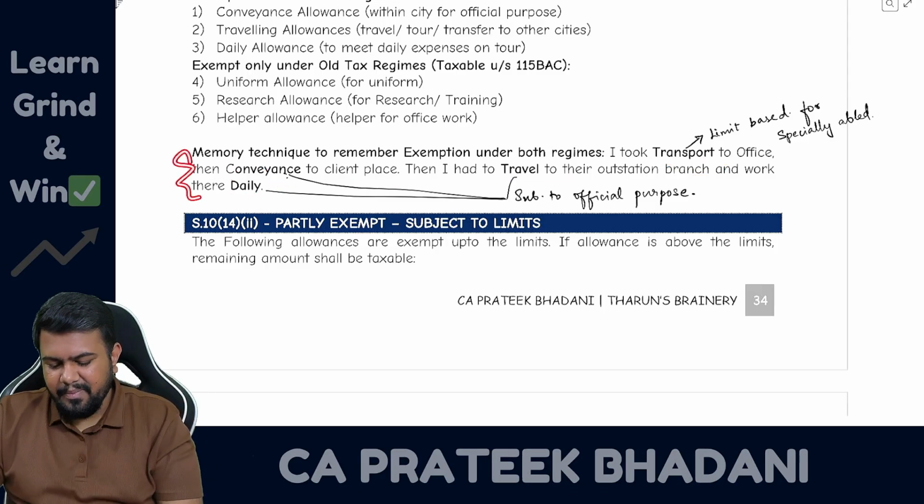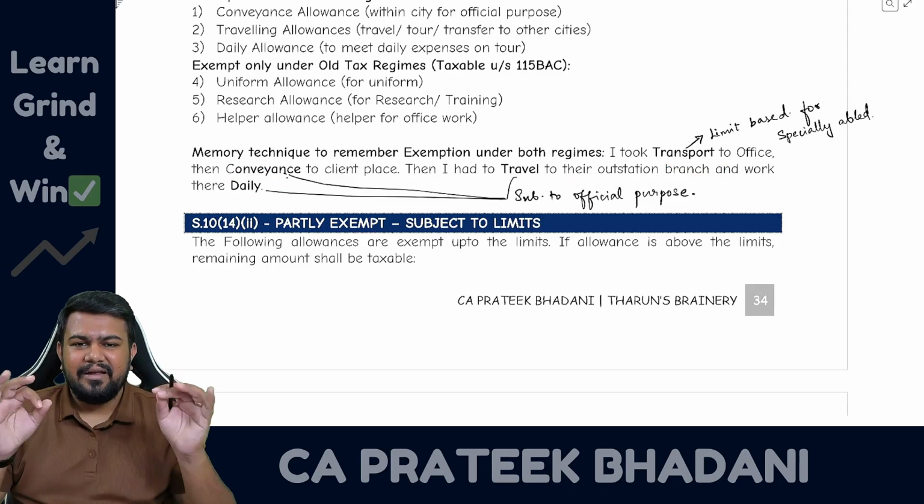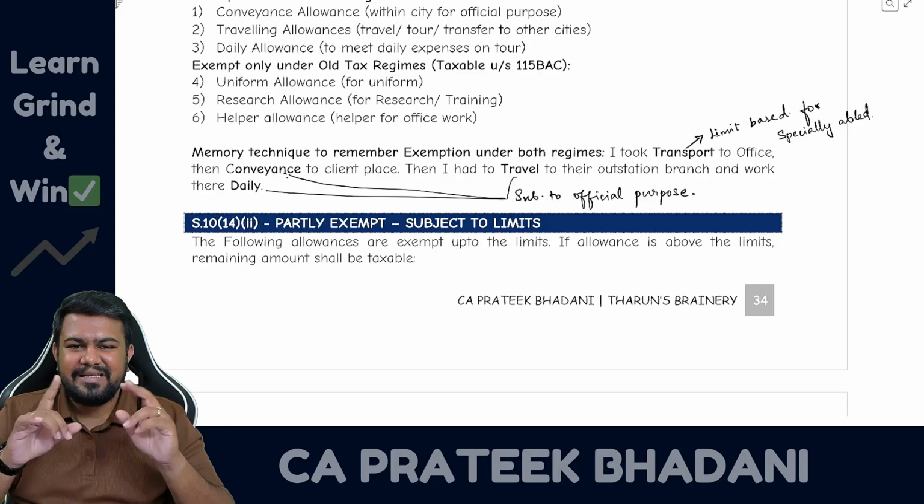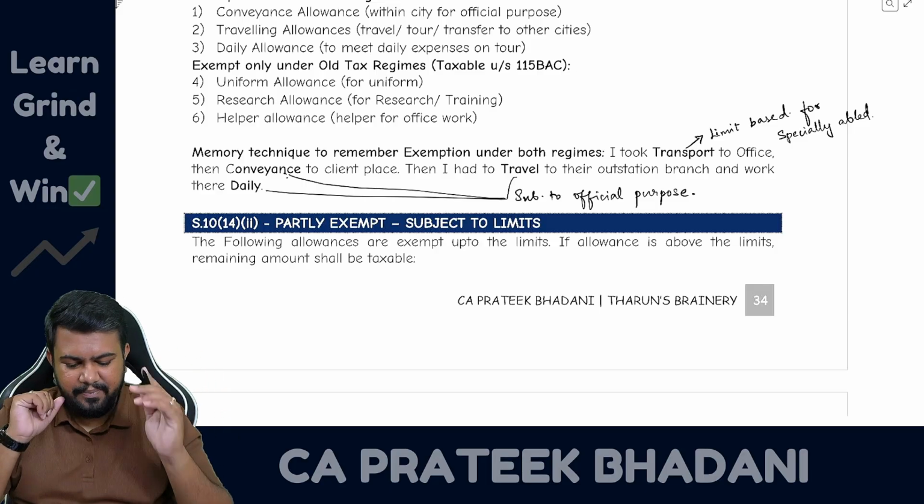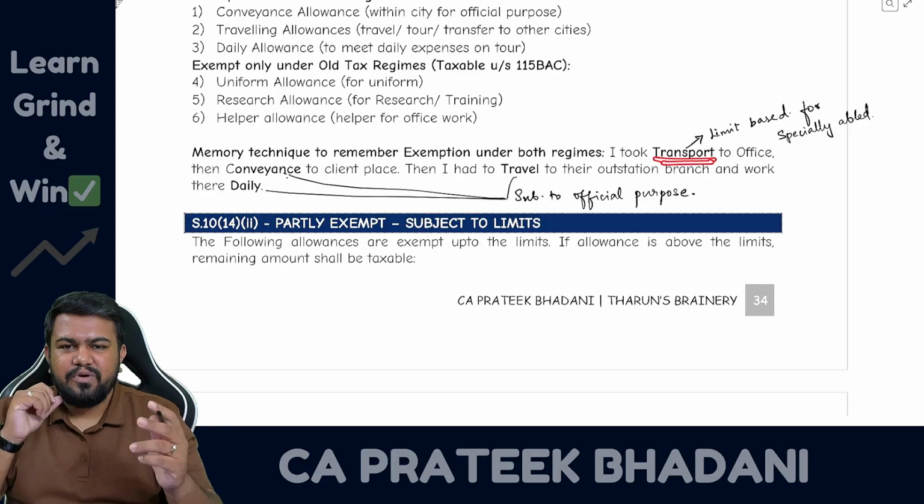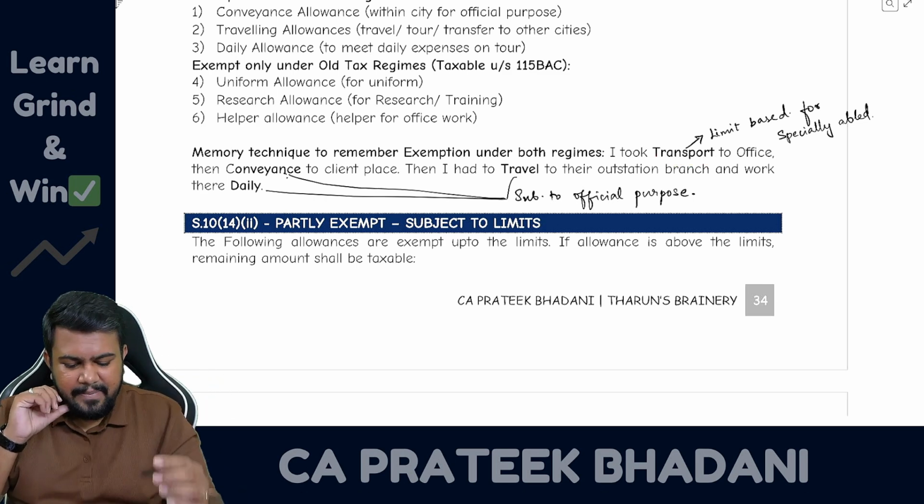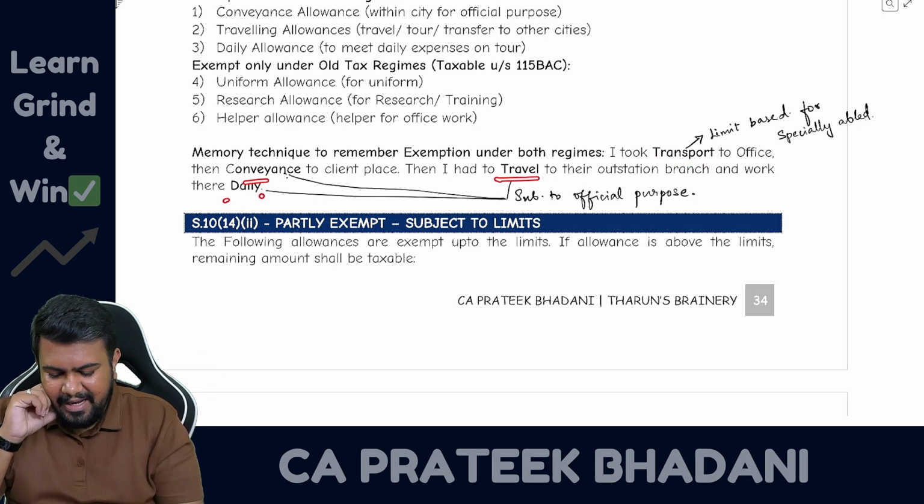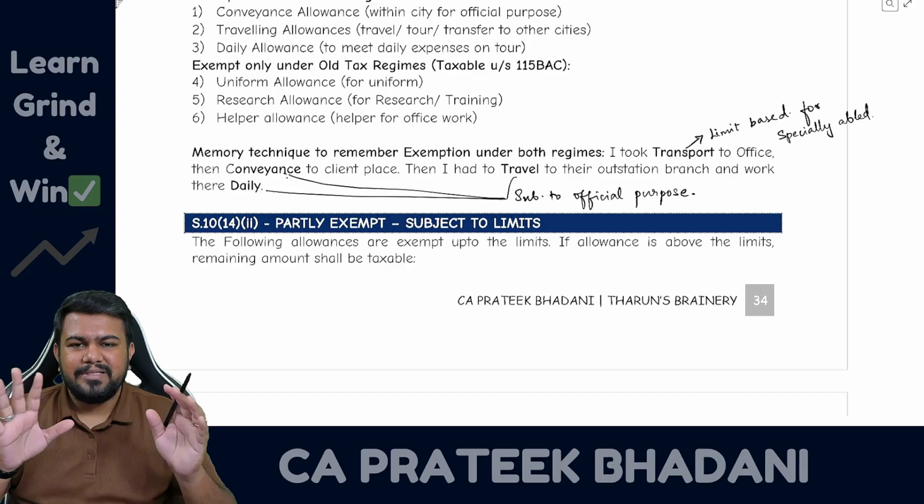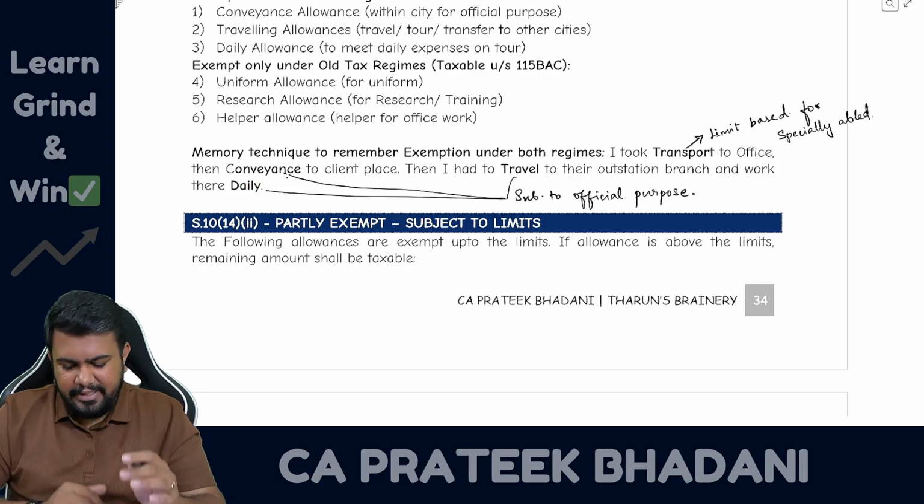So like this, if you remember, you know these four allowances are the allowances which are exempt in both the old tax regime as well as the new tax regime. And the first one alone, that is transport, is subject to the 3,200 limit for specially abled employees, and the balance three, that is conveyance, travel and daily, subject to official purpose, are allowed to all the employees.